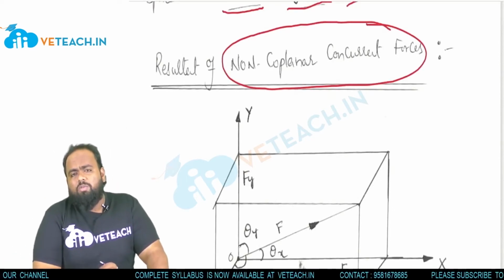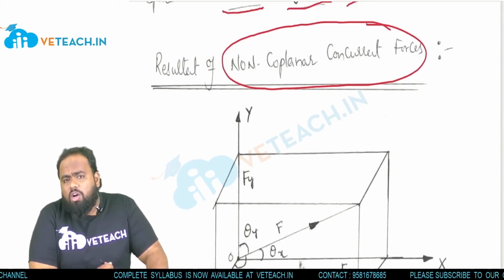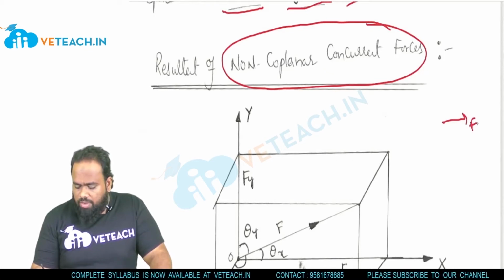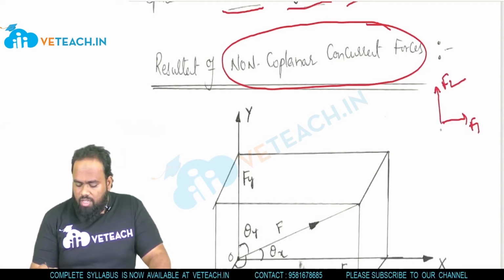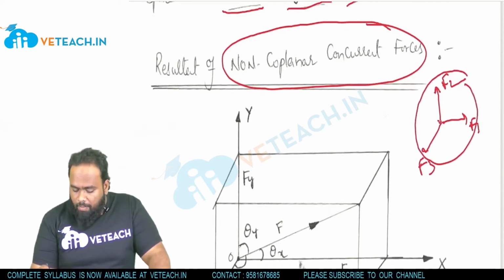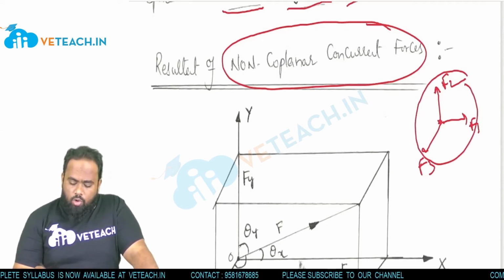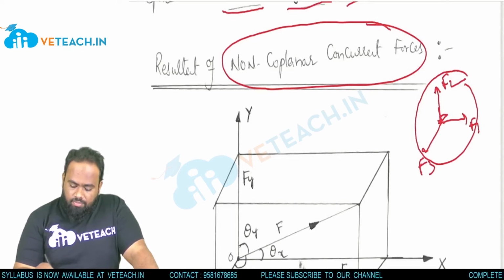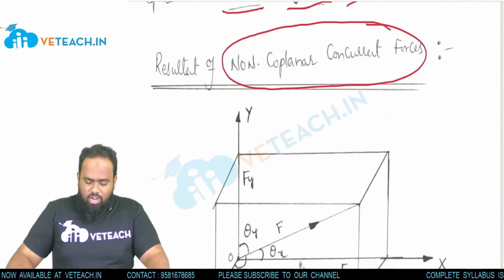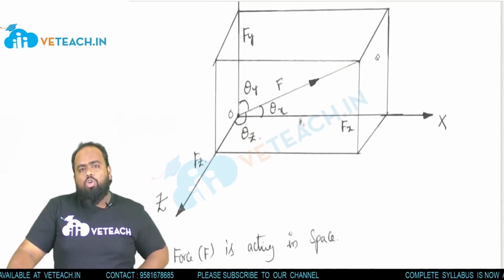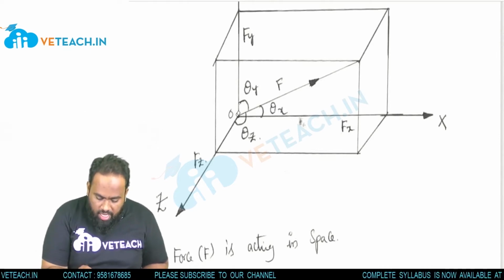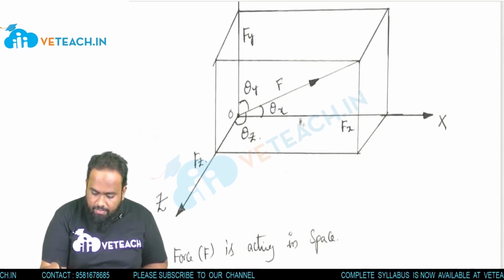Non-coplanar concurrent forces. In 2D, I told you about coplanar concurrent forces. Coplanar means force F1 is going right, force F2 here, force F3 here. Everything is on the same plane, on the same point. This is called concurrent coplanar forces. But in the space concept, I will discuss non-coplanar concurrent forces. So why it is called non-coplanar concurrent? Here a force F is acting